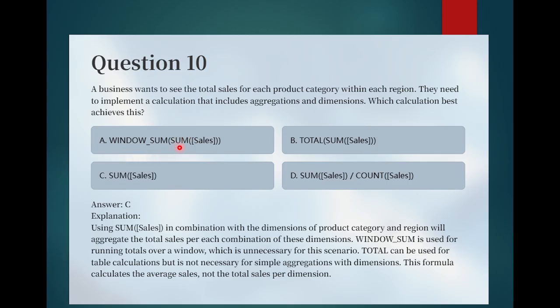If you choose the window sum of sum of sales, it will aggregate the data for the specific window, which is unnecessary for this scenario. And if we use total of sum of sales, total can be used for table calculations but is not necessary for a simple calculation with the dimensions. So this option is not correct. And if you use sum of sales divided by count of sales, this formula calculates the average sales but not the total sales per dimension. So sum of sales is the correct option.